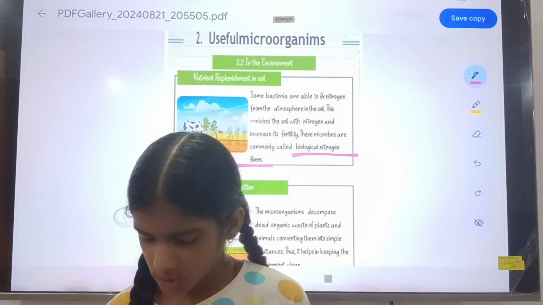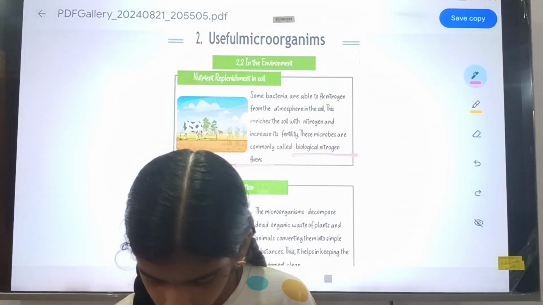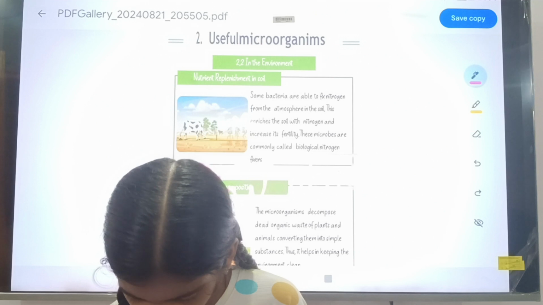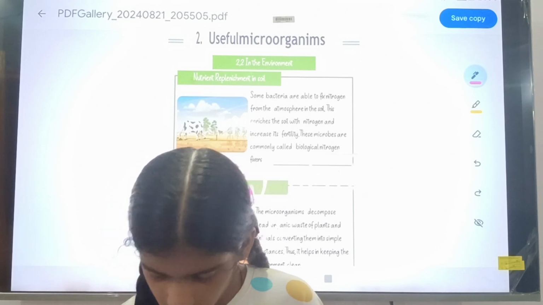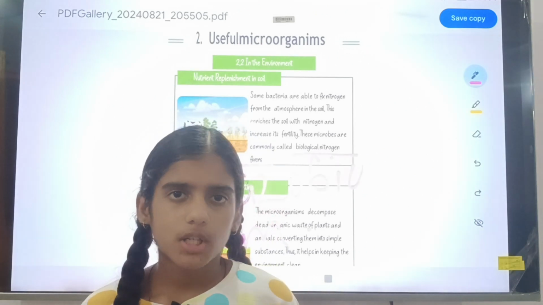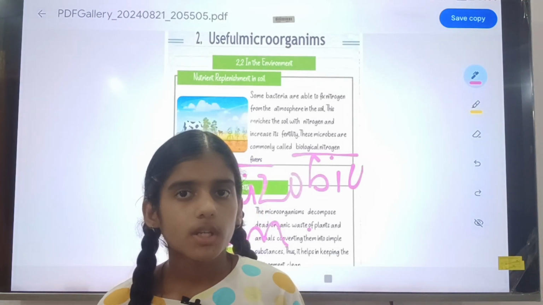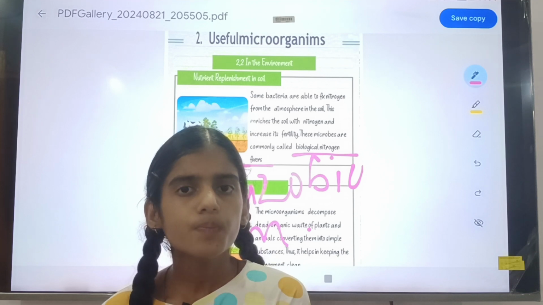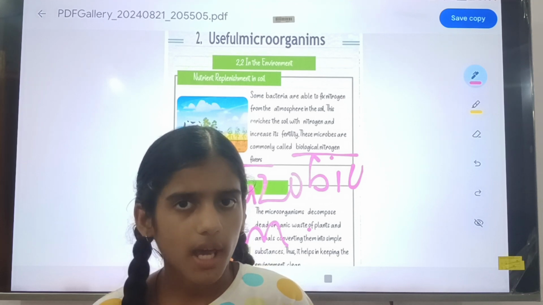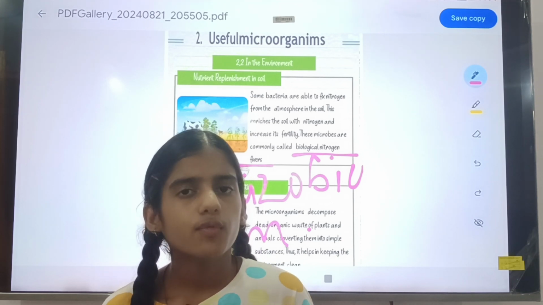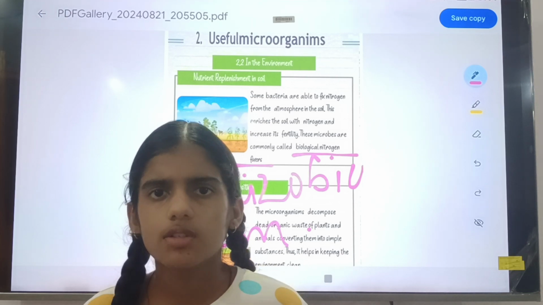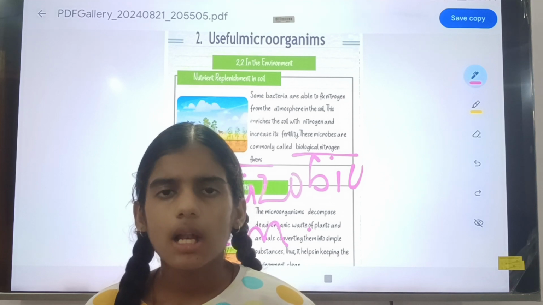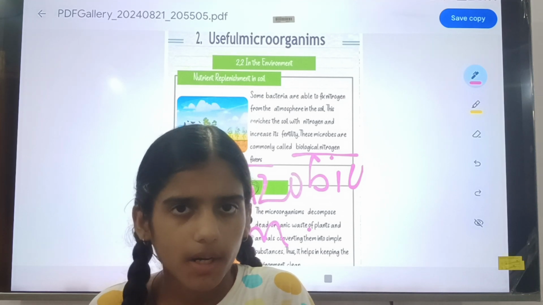The name is Rhizobium. You can write Rhizobium if it is asked. If they ask what biological nitrogen fixers are, you can write that they are bacteria which have the ability to convert nitrogen gas into nitrate or nitrite, which enriches the soil and plant growth and helps fulfill the requirements of the plant.